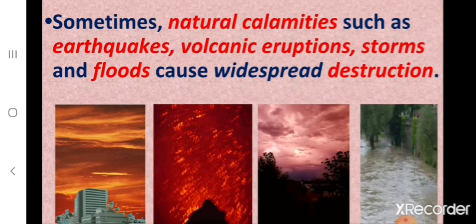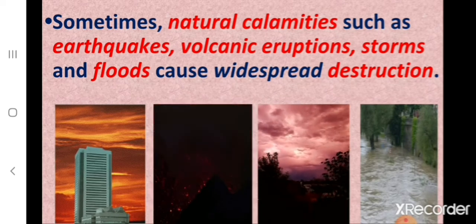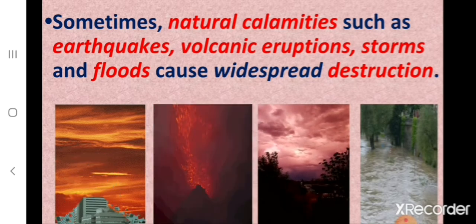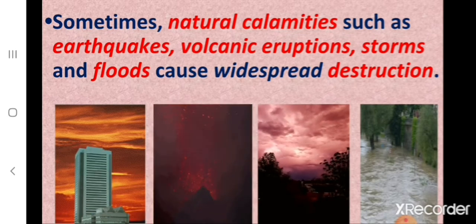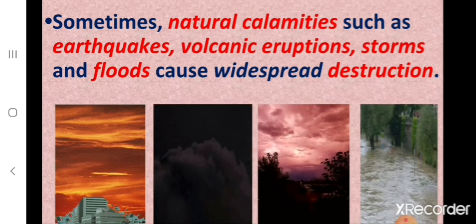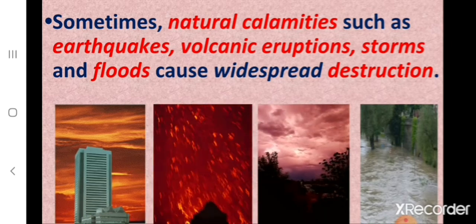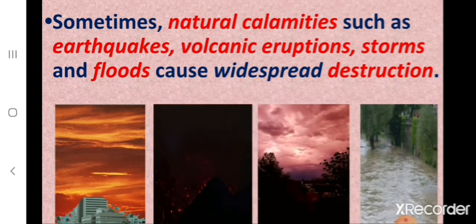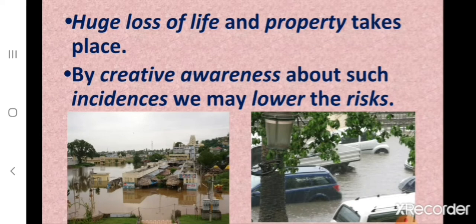And children, sometimes natural calamities such as earthquakes, volcanic eruptions, storms and floods cause widespread destruction. That means in all types of landforms, that is mountainous, plateaus or plains, natural calamities can hit any area, and volcanic eruptions can be a potential risk in areas near volcanic activities. So these natural calamities can occur anywhere. And what do they cause? They cause widespread destruction, and huge loss of life and property takes place.